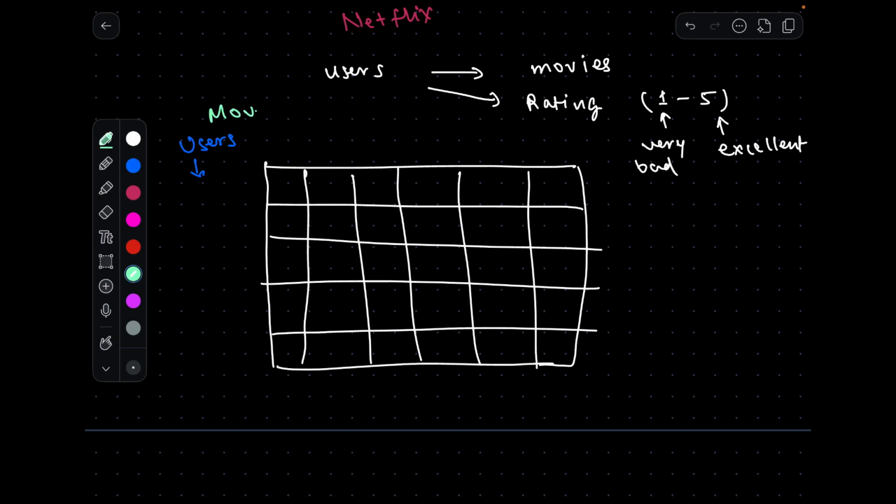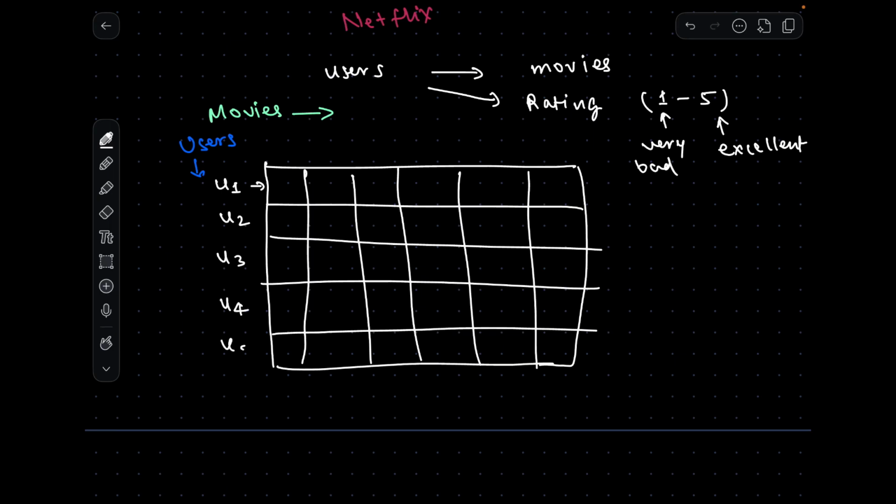So the movies are the columns and the rows are the users. Let's say this row belongs to user 1, this row to user 2, this is user 3, user 4, user 5, and so on. There will be so many users. Similarly, on the column side, this column belongs to movie 1, movie 2, movie 3, movie 4, movie 5, and so on. Likewise, there will be so many movies.